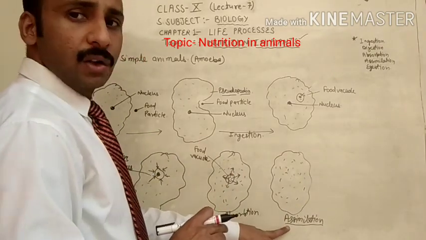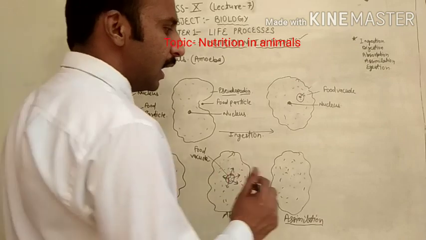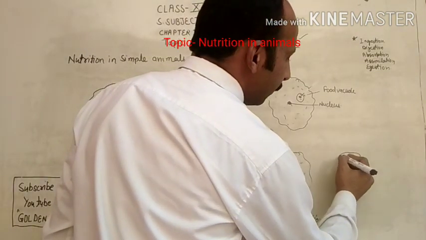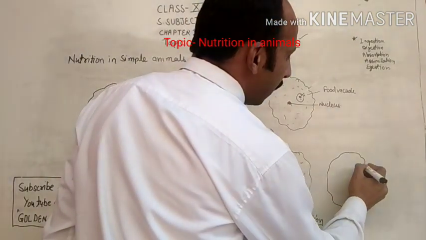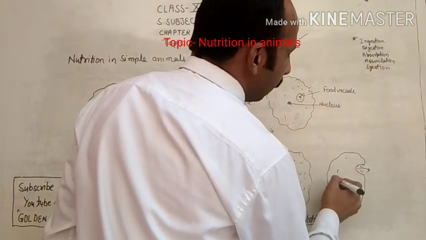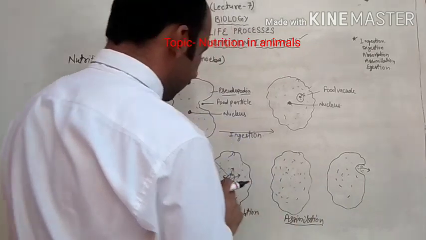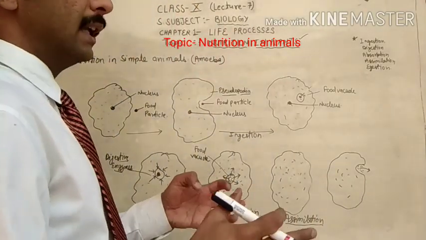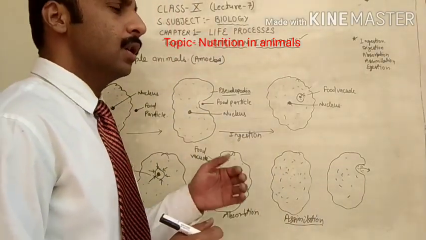That process is called assimilation. After that, the undigested food will be removed out. How will it be removed? The food vacuole will collect